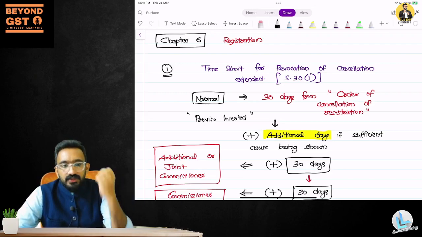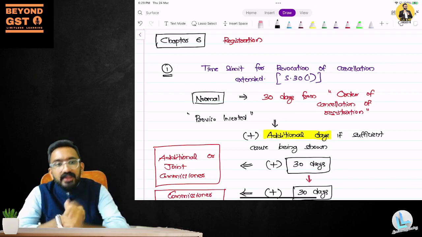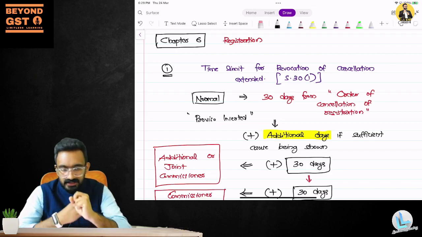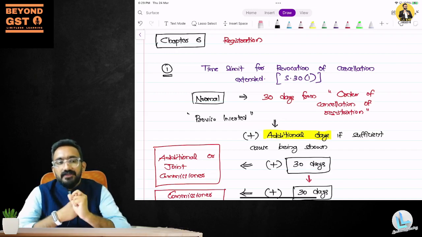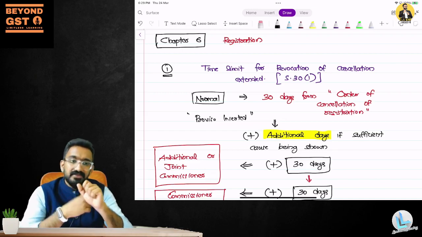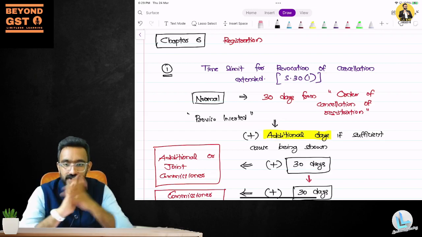What do you mean by revocation of cancellation? There are two types of cancellation available in section 29 of the CGST Act. Section 29 of the CGST Act talks about cancellation. The first type is cancellation by the registered person himself. We call it voluntary cancellation.